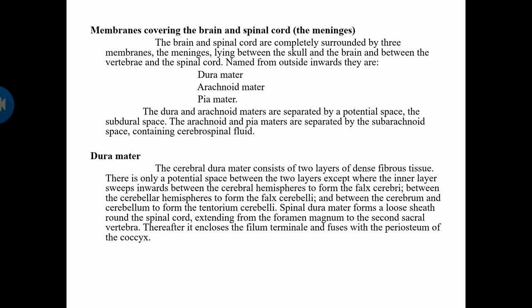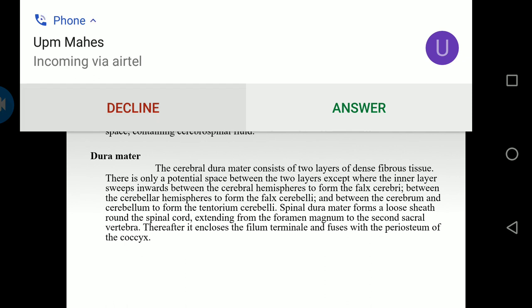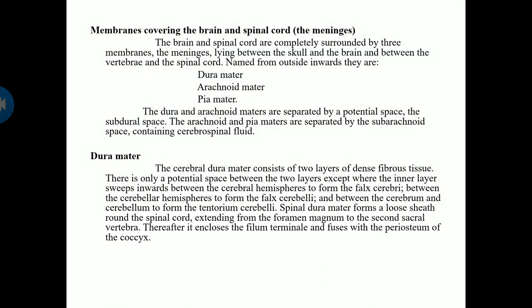The brain and spinal cord are completely surrounded by three membranes, called meninges. They lie between your skull and the brain, and between the vertebrae and the spinal cord. So it will cover the entire brain and spinal cord. In your head it lies between the skull and brain, and in your spinal cord it lies between the vertebral column and spinal cord. The meninges are dura mater, arachnoid mater and pia mater.